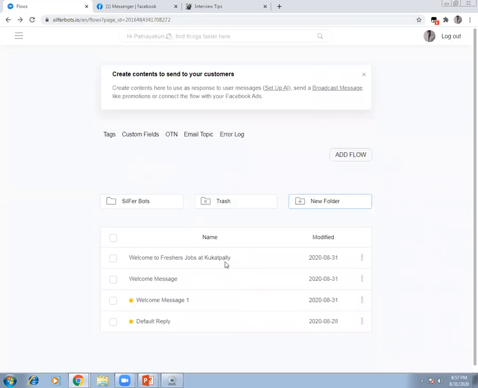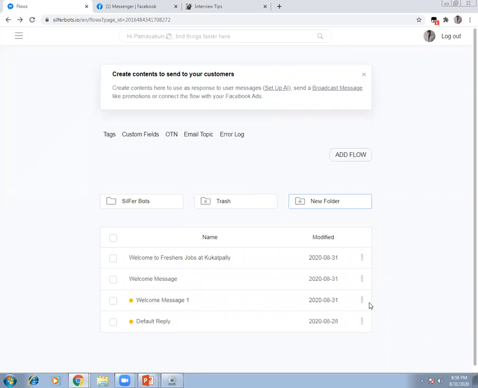Welcome to Freshers Jobs at Kukatpally. It was created on 8/31/2020. Already created one. If you want to modify, you can simply select here. You can rename it, you can edit it, you can duplicate it, or simply you can delete it. So whatever you want to do, you can do editing. So however many you want to create, you can create. This is a free tool that anybody who has a Facebook admin page and is an admin for Facebook can simply go ahead and do.